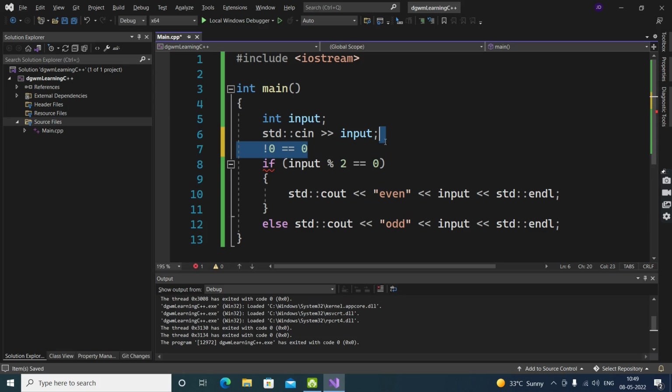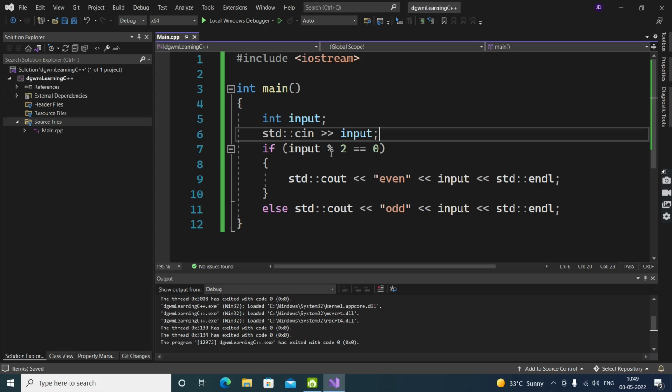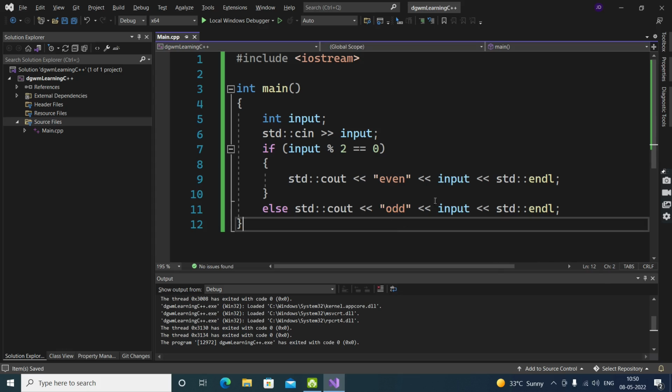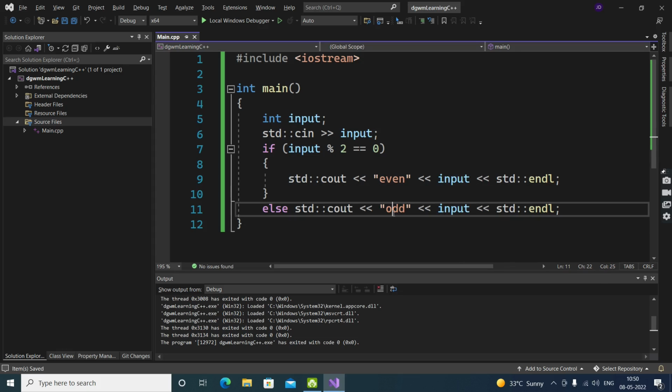Now this thing is returning false, because this value is not equal to 0, so the condition got false. If the condition got false, it will go to else and print odd. And that input was 1, and 1 is actually odd.